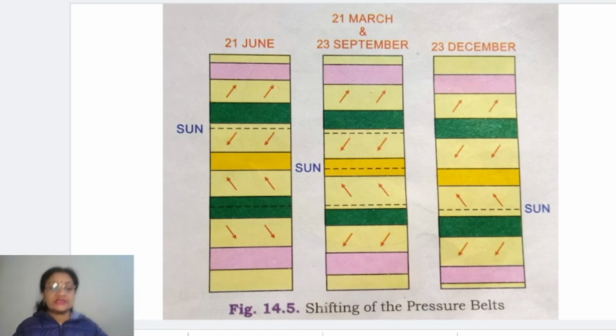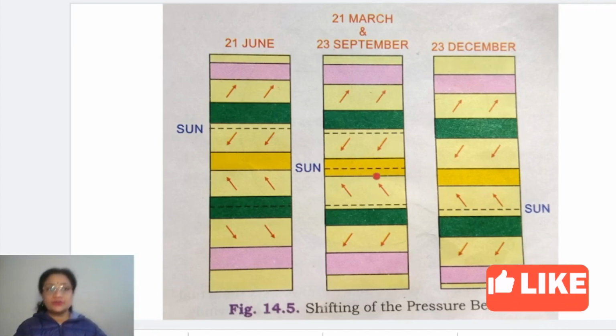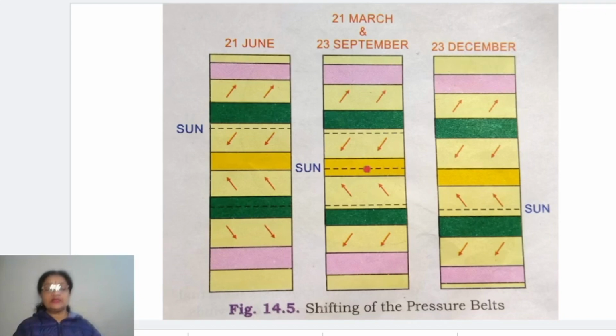And when the sun is overhead on the equatorial region, naturally it will cause maximum insolation over the equatorial region. So that creates the ideal condition for the development of the equatorial low pressure belt, and accordingly the other pressure belts are formed over both the hemispheres.